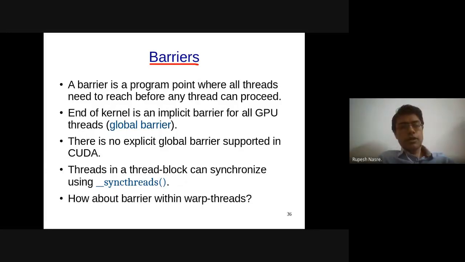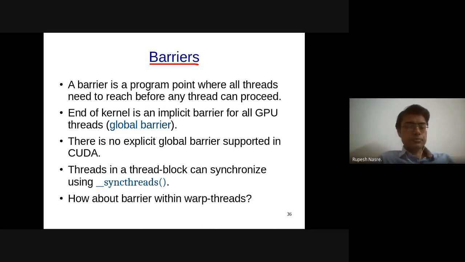All right, let's continue our discussion. We started with barriers. And we discussed that the barrier is a program point where all the threads meet before any thread goes ahead. Right? And we also said that global barrier is currently not supported in CUDA, but there is a barrier that needs to be explicitly invoked if we want to synchronize across various threads within the thread block. Warp threads are anyway implicitly synchronized.